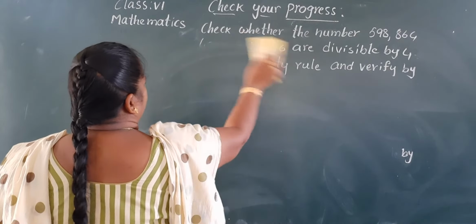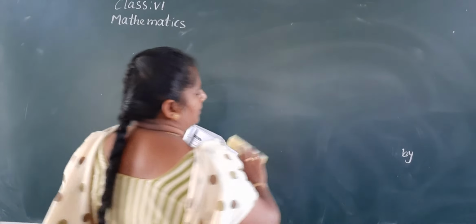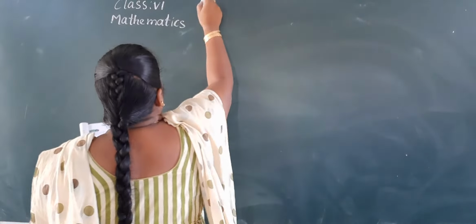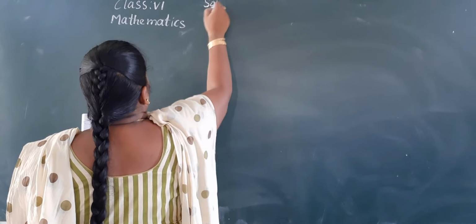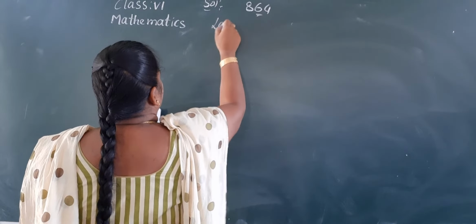Second one. I will rub this also, Nana, otherwise you can't see the board. Next number also same like that. Check it, Nana. Solution only, 864. Last 2 digits.